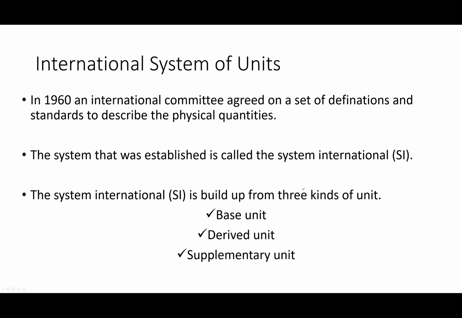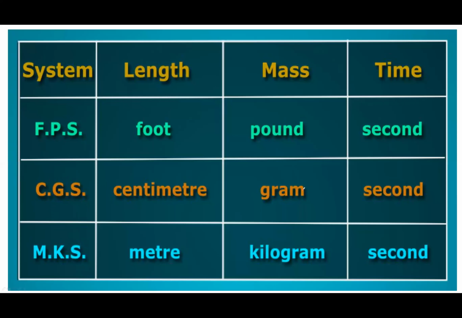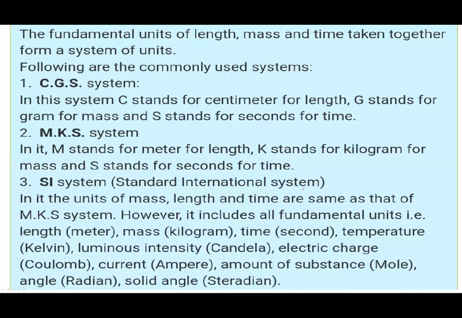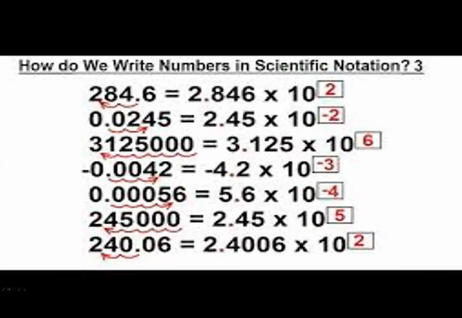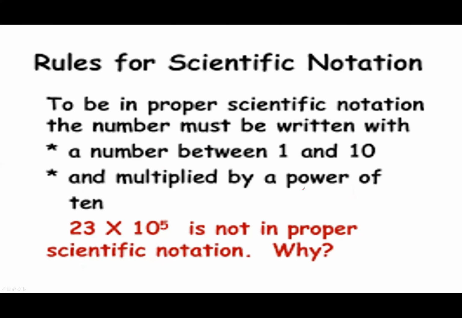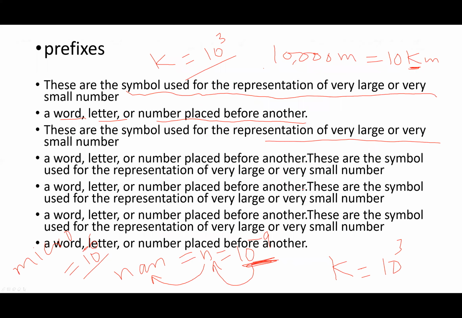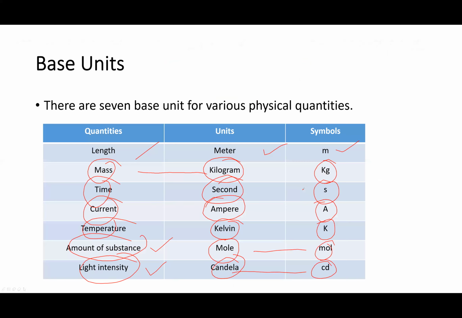A system of units which measures the same throughout the world is called the SI system, based on FPS system, CGS system, MKS system. Scientific notation, when you express a number in standard form. Rules: a number must be between 1 and 10 and multiplied by a power of 10. These are examples. Prefixes, these are the symbols used for the representation of very large or very small numbers.